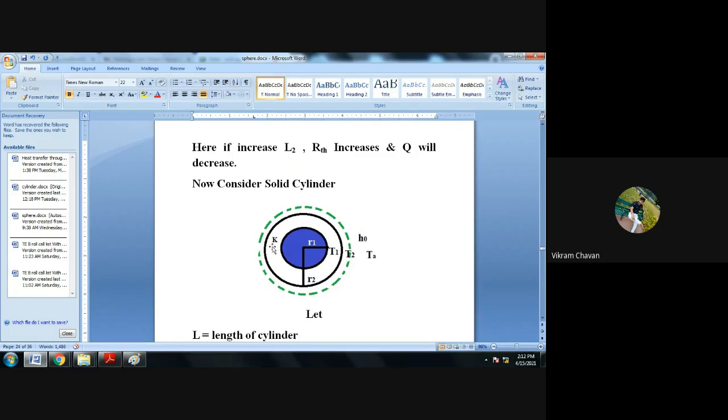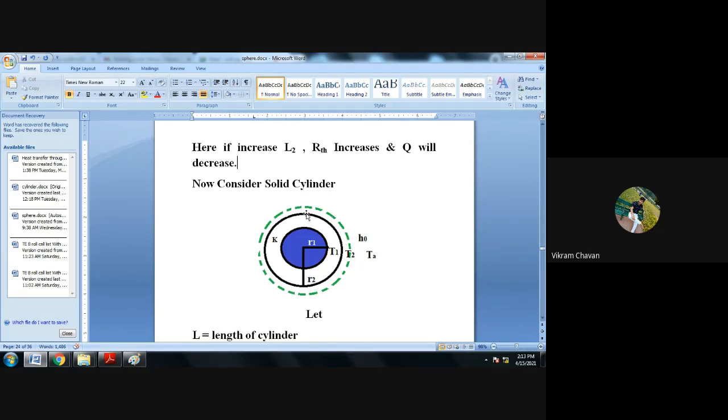The radius of the insulating material is R2, and the thermal conductivity of the insulating material over the cylinder is K. The outside surface of the insulating material is maintained at temperature T2, and this outside surface is exposed to the environment, or the cold fluid, and that is shown by this green dotted line.